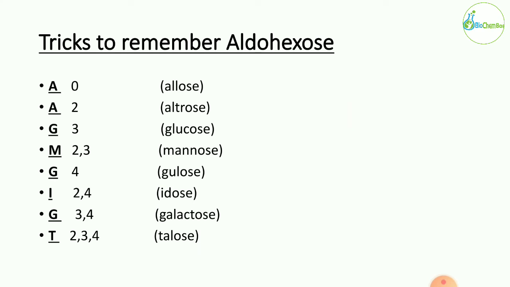Okay, and here you have to concentrate only on the hydroxyl groups that are present on the left side. All other things will remain the same. So if you remember the hydroxyl groups present on the left side, you can remember all the structures easily, right?